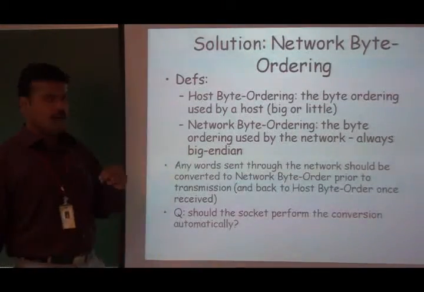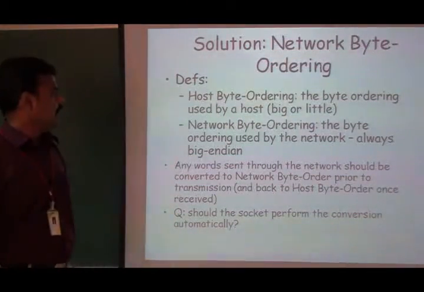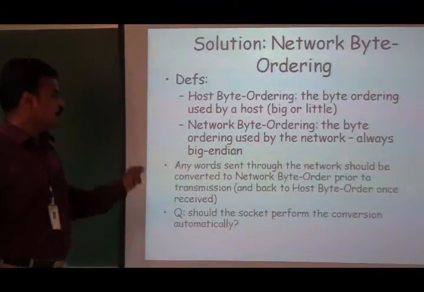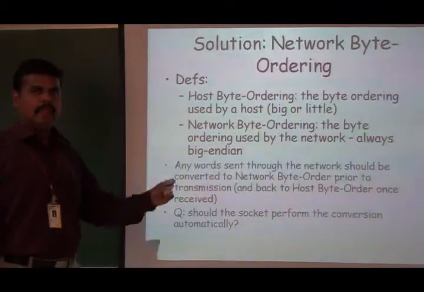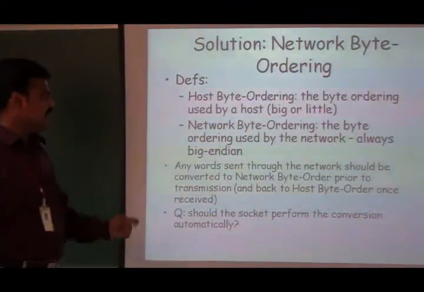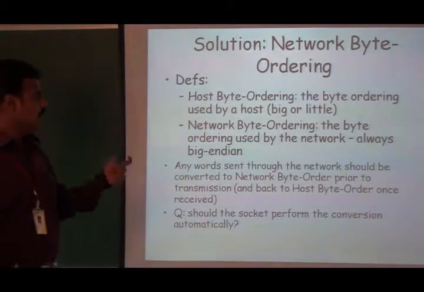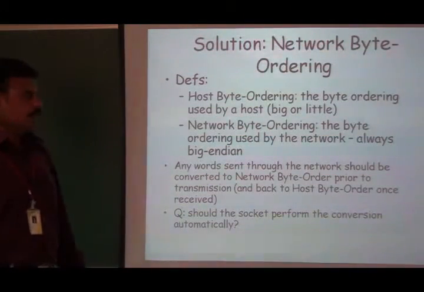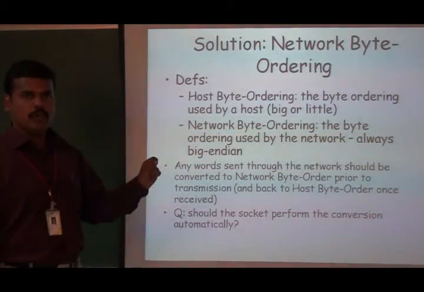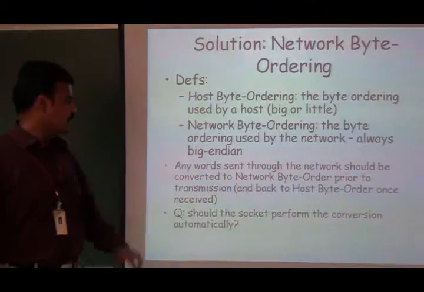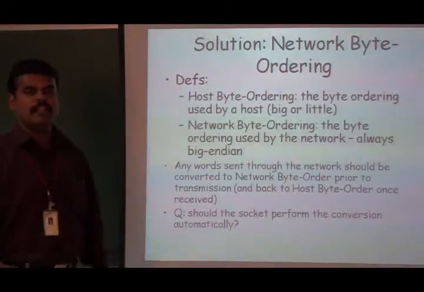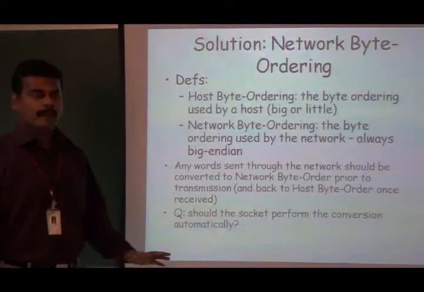There are 2 orderings: host byte ordering and network byte ordering. Host byte ordering is the byte ordering used by the host. It may be either Big Endian or Little Endian. Network byte ordering is the byte ordering used by the network, and it is always Big Endian. Any words sent through the network should be converted to network byte order prior to transmission, and converted back to host byte order when stored in the machine.